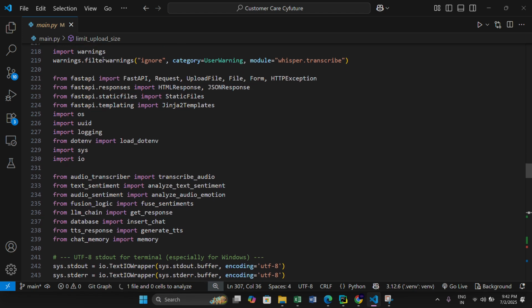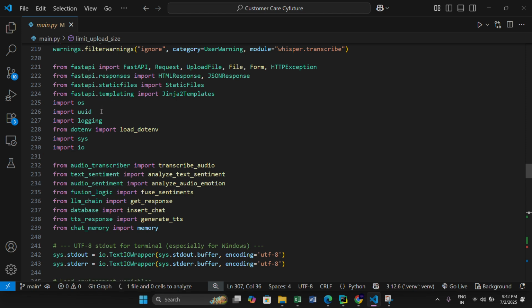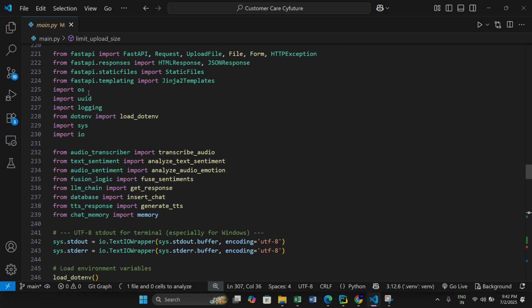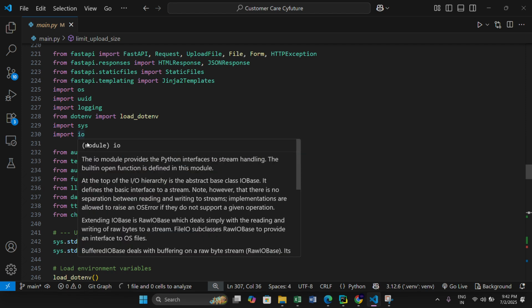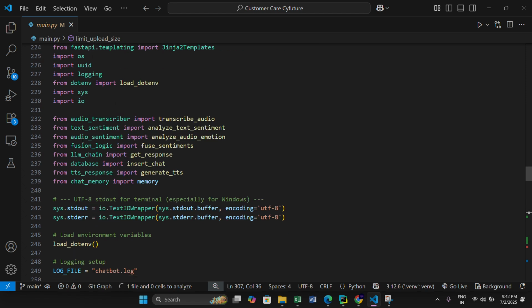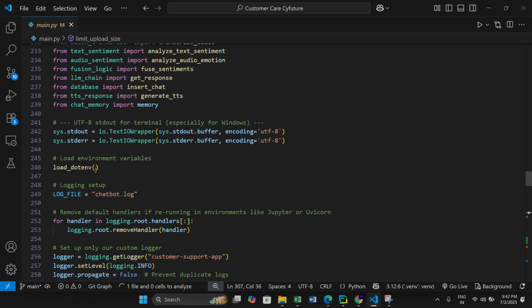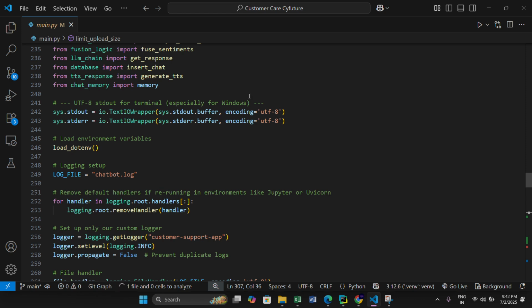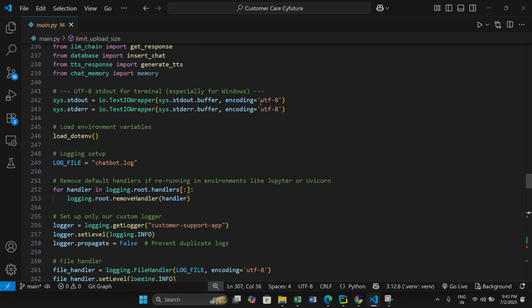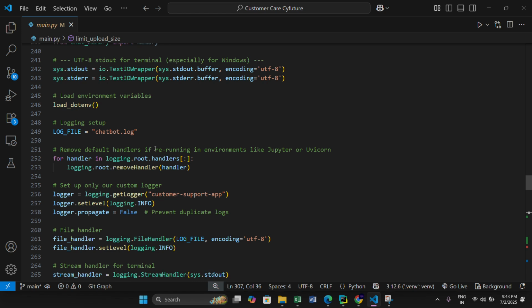I tried to suppress some warnings, and more are left to be suppressed, of course. And here are all the libraries, and these are all the files from which I'm importing functions. And this is used for converting every kind of text content into UTF-8, because UTF-8 supports all the emojis and multiple languages.